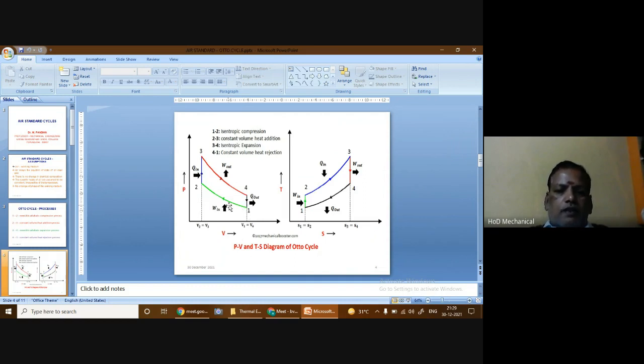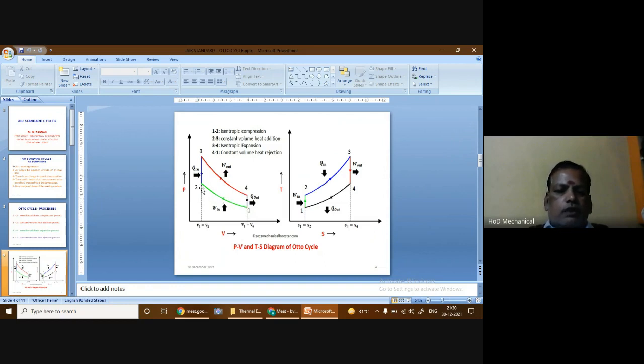During the compression process, the gases obey the governing equation of the adiabatic process, that is PV^gamma = C. Since it is an adiabatic process, there is no heat exchange between the system and the surroundings. During the compression process, the pressure increases and the temperature also increases, but there is a drop in the volume from V1 to V2.